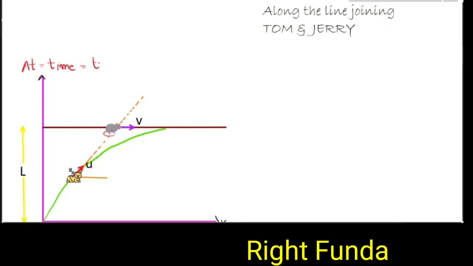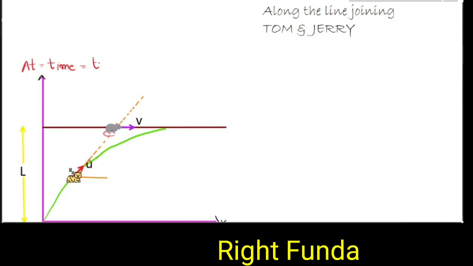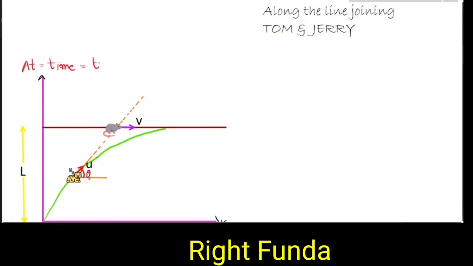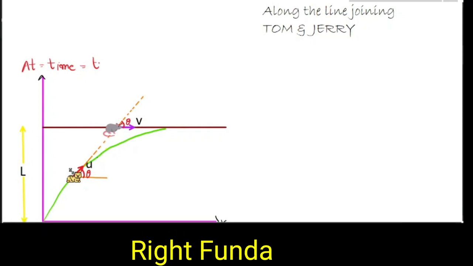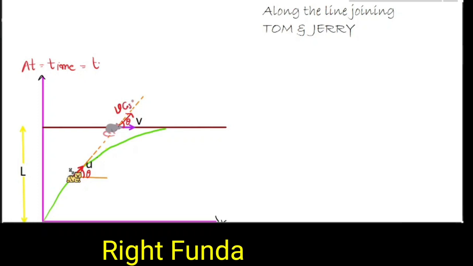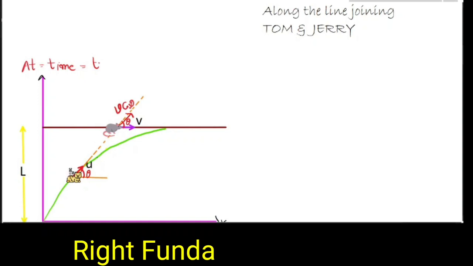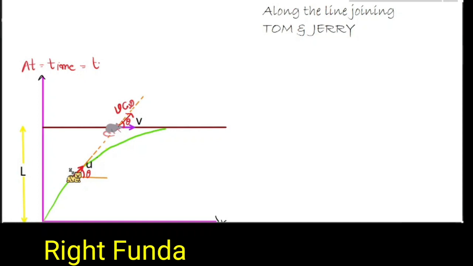Tom's velocity is already along this line, but Jerry's velocity is like this. Suppose right now this line makes an angle theta with the x-axis. If this angle is theta, this similar angle will also be equal to theta. So this v, I can resolve into two components. This component will be equal to v cos theta. This is Jerry's velocity along the line joining Tom and Jerry. This v will have two components, like this and like this.